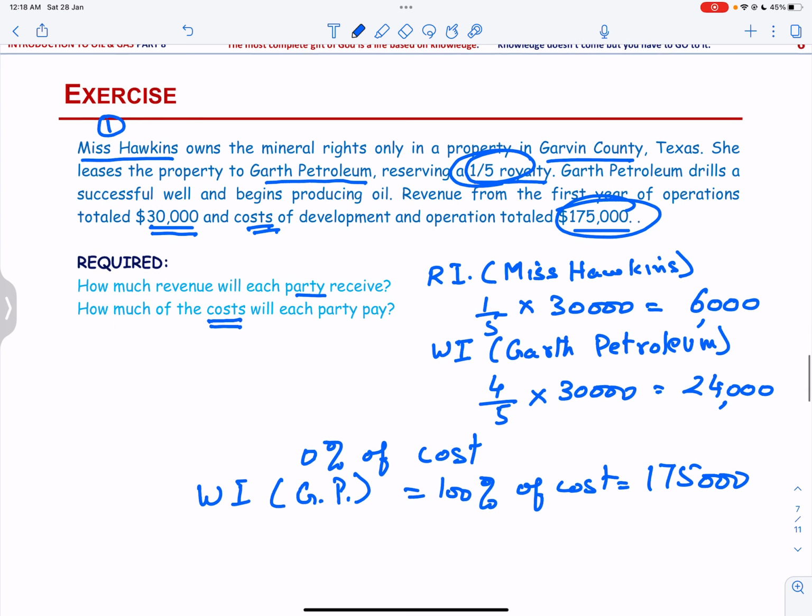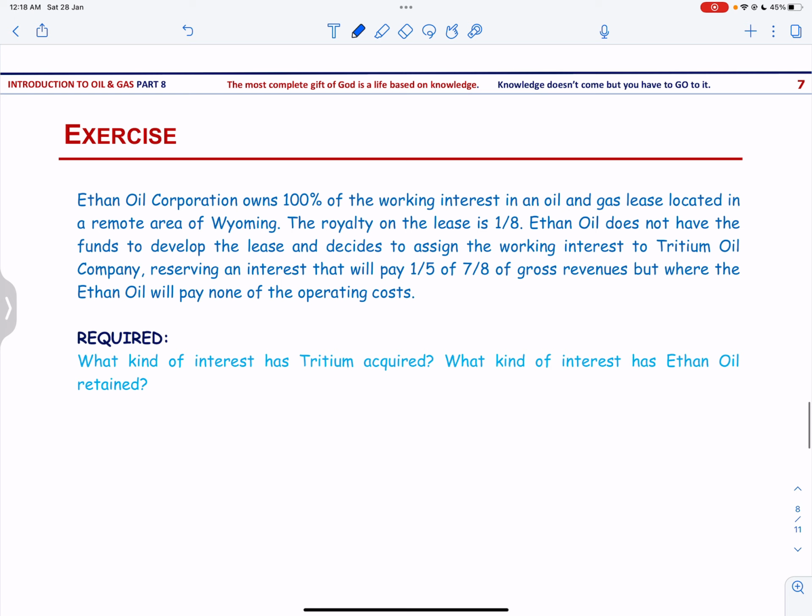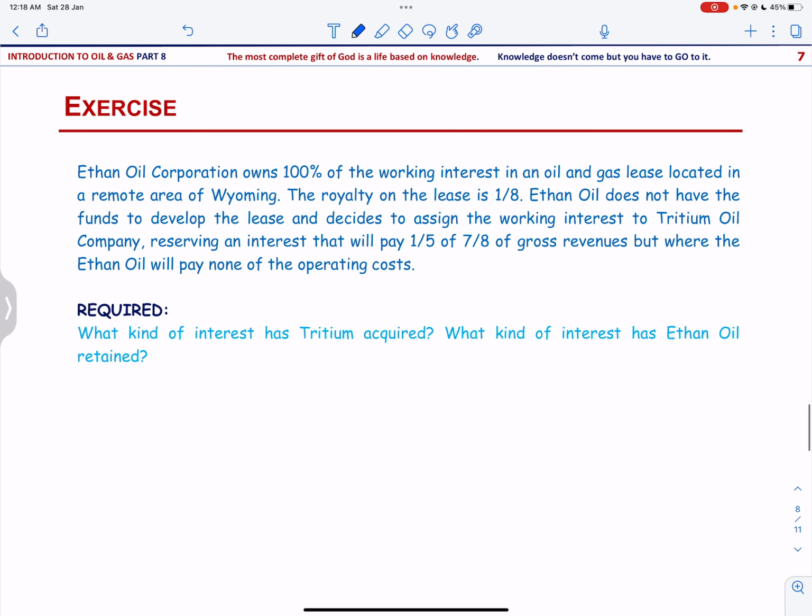Let us solve another exercise. Ethane Oil Corporation owns 100% of the working interest in an oil and gas lease located in a remote area of Wyoming. The royalty on the lease is 1 upon 8.